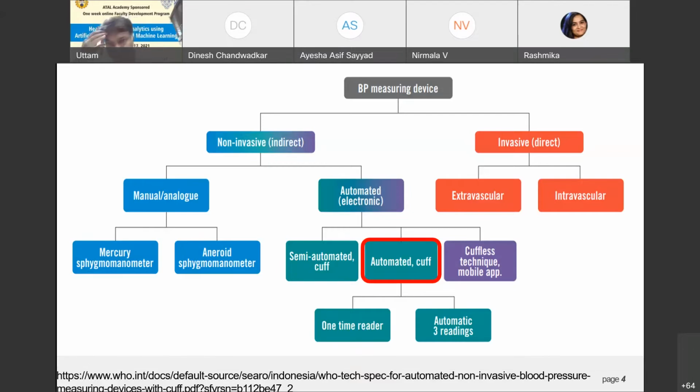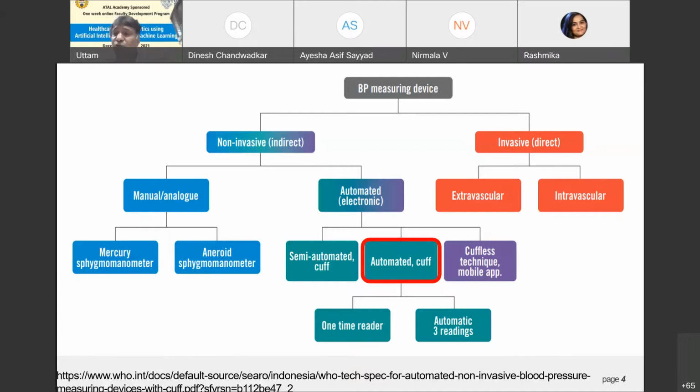As far as cuffless techniques are concerned, we are trying to eliminate the issues associated with the cuff. Look at the method used for measurement of BP, which is based upon a cuff. Whenever we are using a cuff, we need to wrap it around the arm, push air into the cuff, and constrict the brachial artery, which is a painful process and also causes some discomfort to a patient or subject. Even the cuff-based method cannot be recommended for continuous measurement.